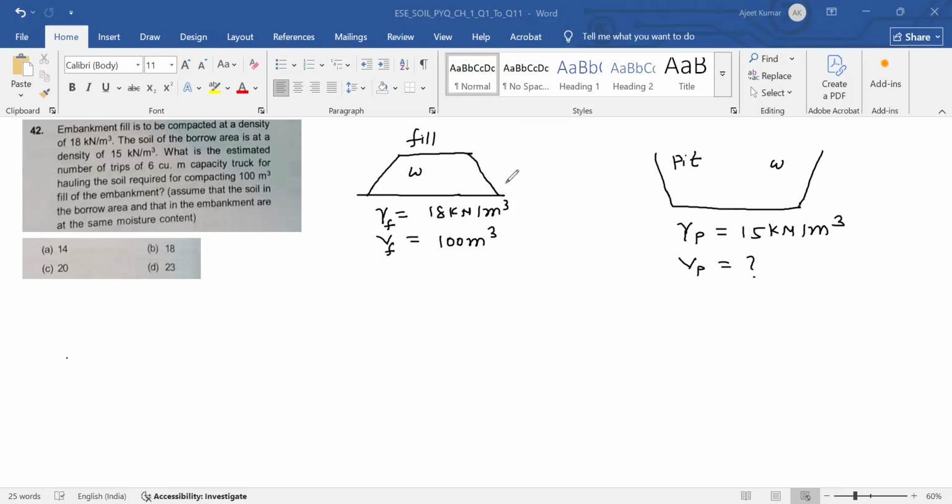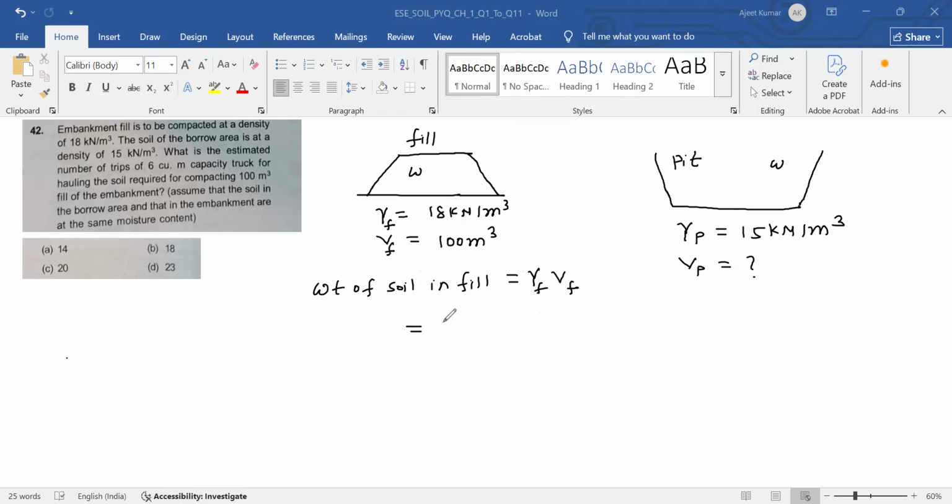If the moisture content in fill and the soil excavated from pit is same, then the mass of soil in fill and the mass of soil excavated from the pit will remain the same. So what will be the weight of soil in fill? Density times volume, gamma F into Vf.